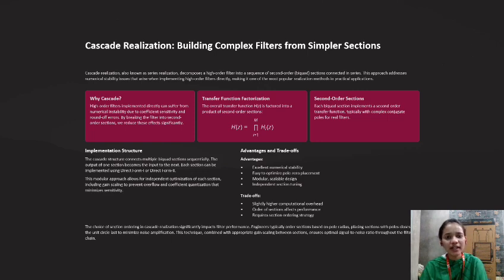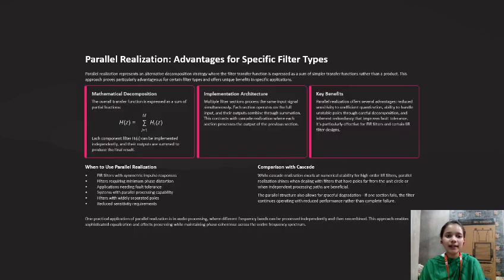The choice of section ordering in cascade realization significantly impacts filter performance. Engineers typically order sections based on the pole radius, placing sections with poles closest to the unit circle last to minimize noise amplification.